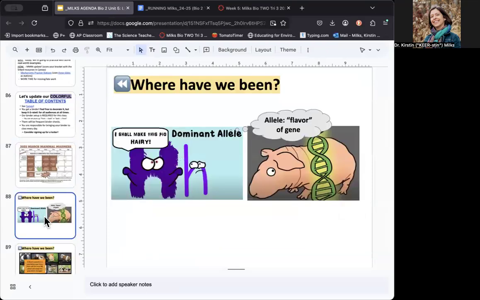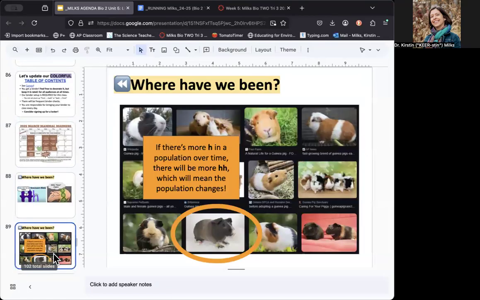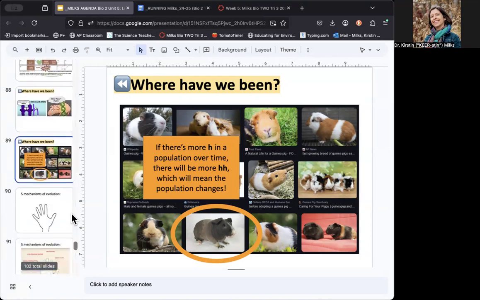Where have we been? Remember, alleles are flavors of genes. We know that there can be lots of alleles. We learned about dominant and recessive alleles, but we also learned about multiple alleles, like in blood typing, right, where you have A and B alleles. You can have lots of different types of alleles, and they don't have to be dominant and recessive to each other. What I do want you to think about is that hairless guinea pigs are pretty rare, but if there's more of the allele that causes hairless guinea pigs in a population over time, there's going to be more homozygous recessive hh, which means the population will change. And this is true for dominant alleles as well.